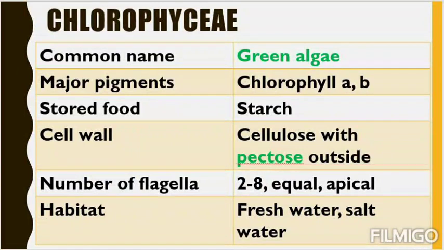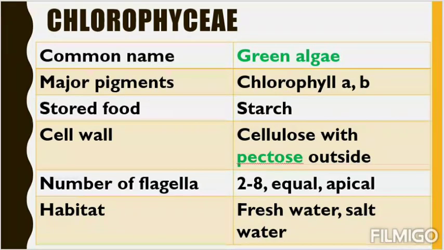See, in the characteristics of chlorophyceae, the common name is green algae. Chloro, so obviously you know, comes from chlorophyll, that is why it is green algae. Major pigments are chlorophyll A and chlorophyll B, that is why they are green in color. Stored food is starch. So these algae store their food inside their body in the form of starch. Cell wall is made up of cellulose with pectose outside. So pectose is a kind of sugar. So in addition to cellulose, they have pectose.